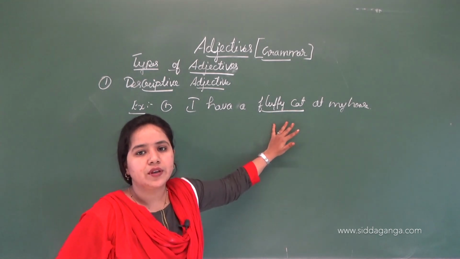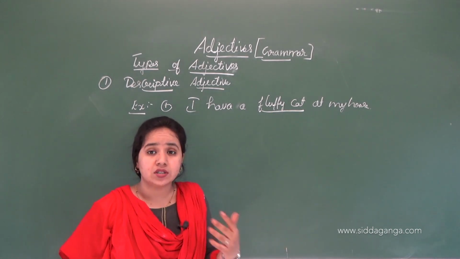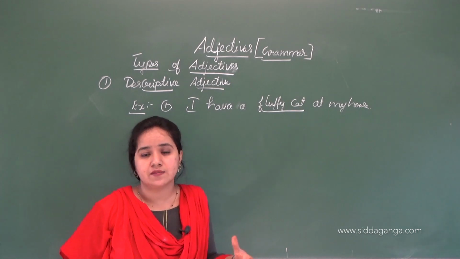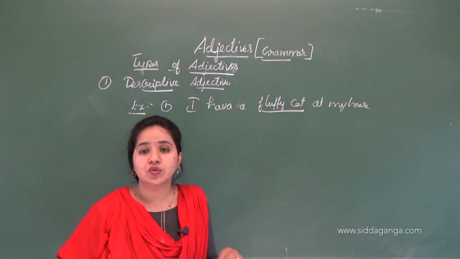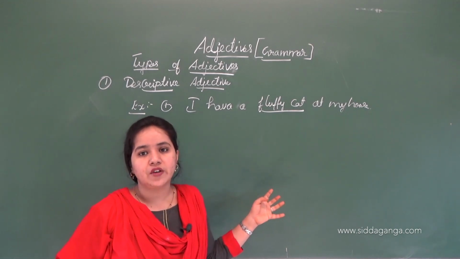Fluffy means the cat has good hair on its body, long and very silky to touch. It is called fluffy, a fluffy cat.